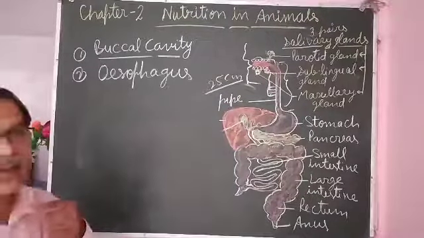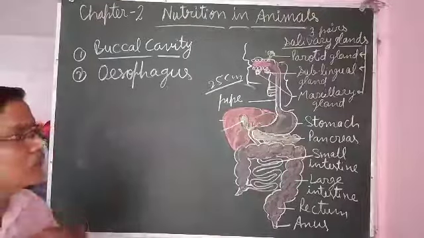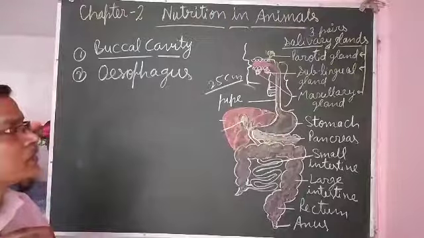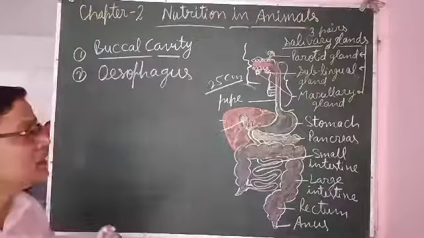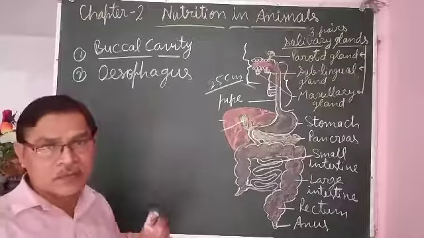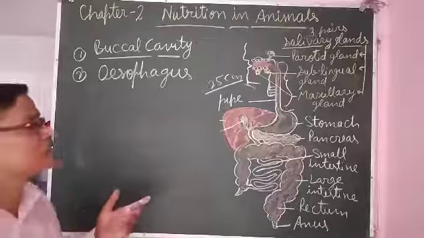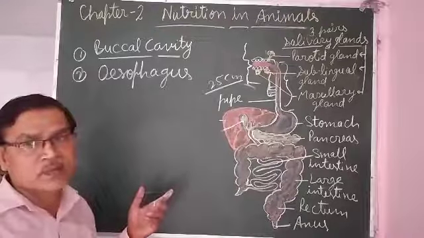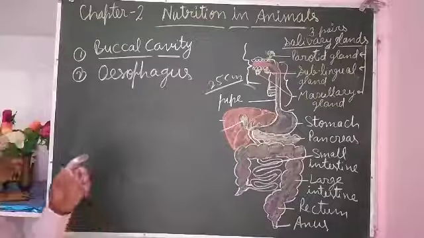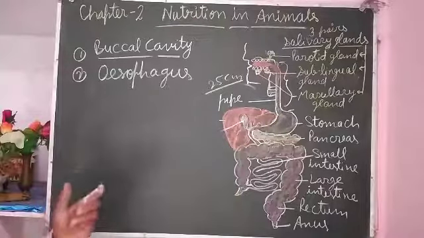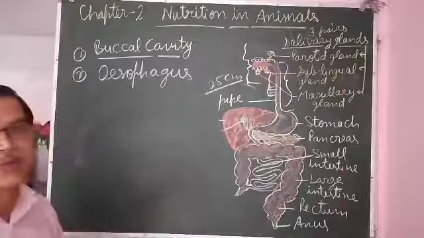Food from the buccal cavity, after swallowing, goes into the stomach through the esophagus. In the esophagus, there is no digestion, no change takes place in the food, because there are no digestive enzymes or digestive glands in the esophagus. Means no digestive enzymes are secreted here. So that is only a link, you can say a path, between the buccal cavity and the stomach.